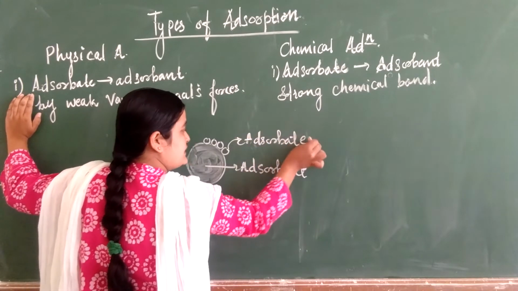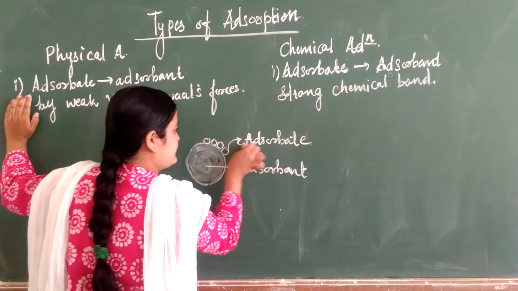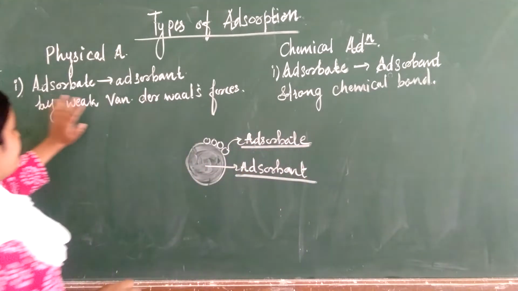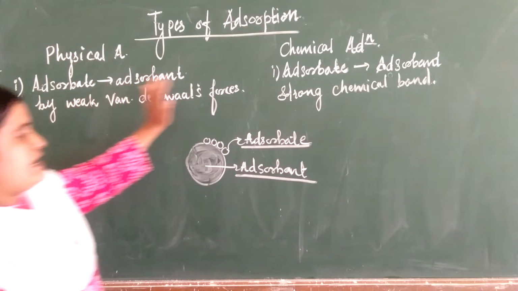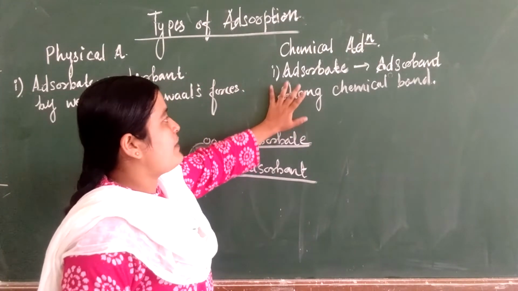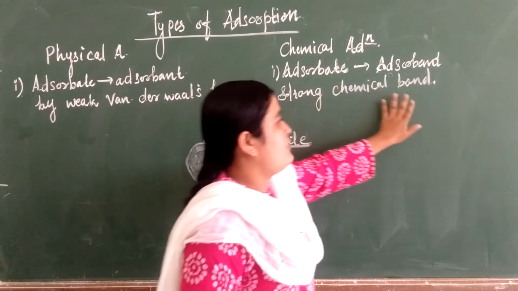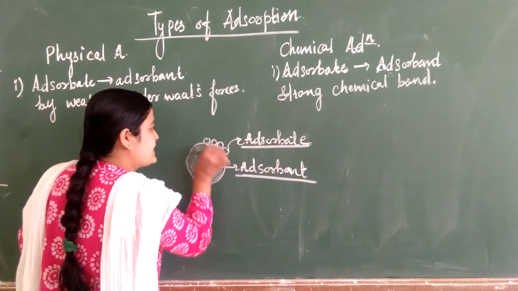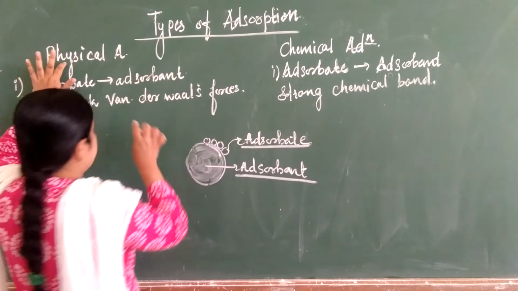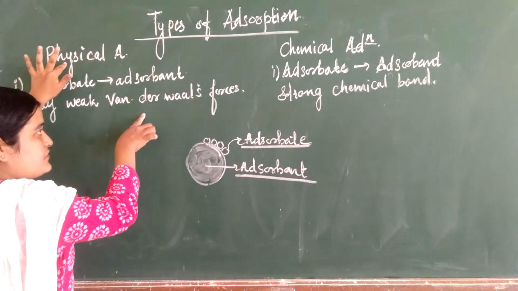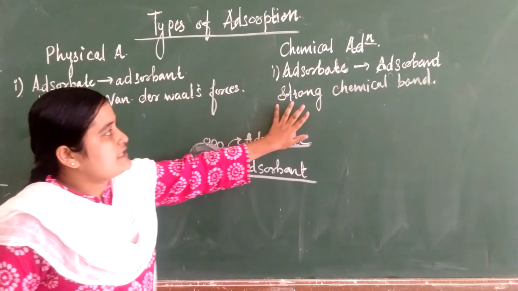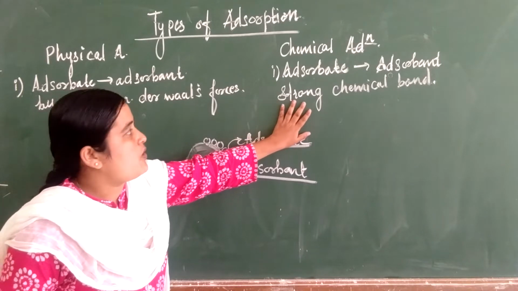In physical adsorption the adsorbate is held by weak van der Waals forces, and in chemical adsorption by strong chemical bonds.